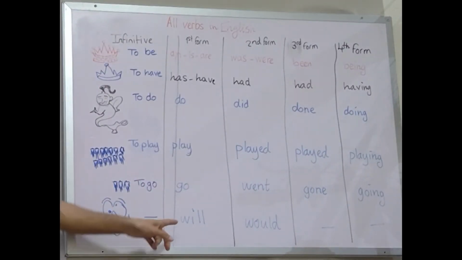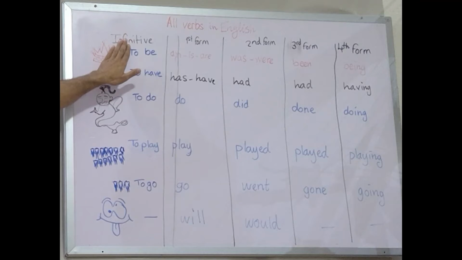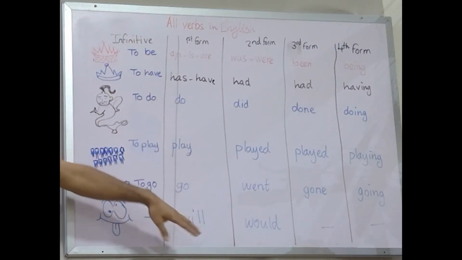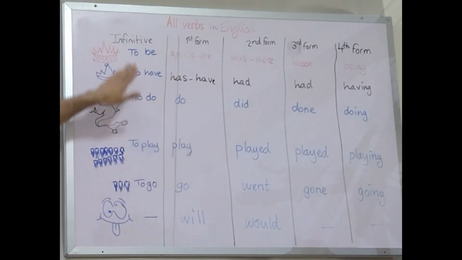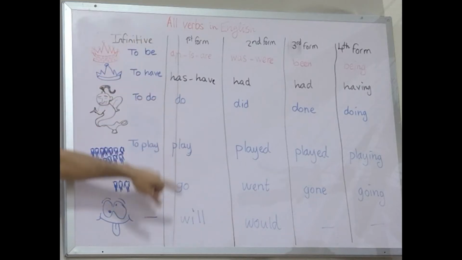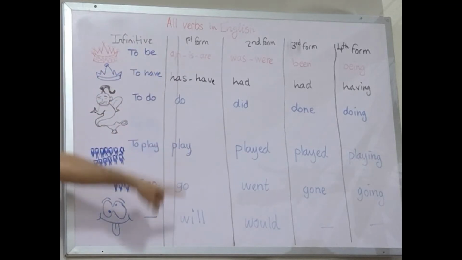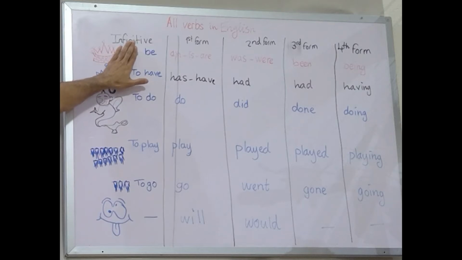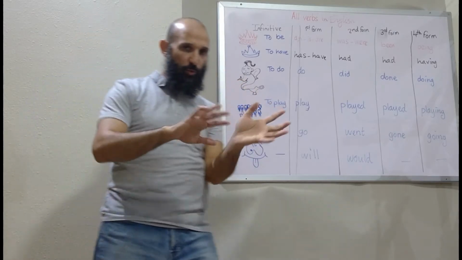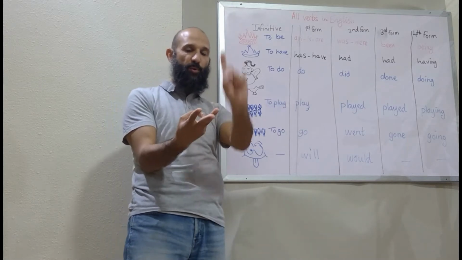Future simple is the word will plus, and watch carefully, the infinitive without to. It's not, as many teachers say, will plus the first form. No, it's will plus the infinitive without to. Because you cannot say will has or will is, but you have to say will be and will have. So again, future simple is will plus infinitive without to. So will be, will have, will do, will play, will go, like that. Okay. Now we finished all the simple tenses. That's 3 of them: present simple, past simple, and future simple.